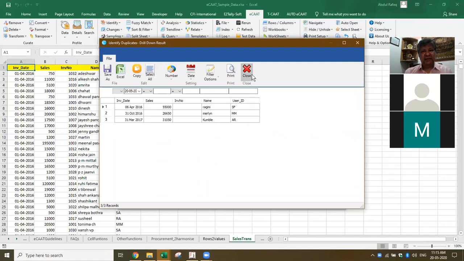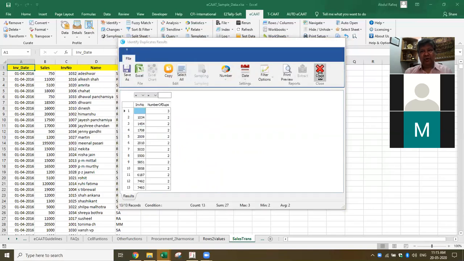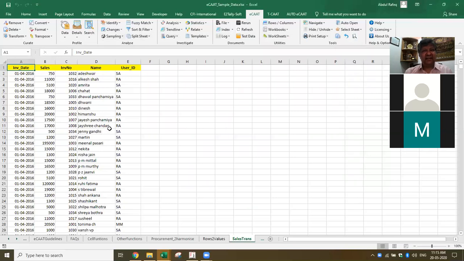Okay, now let me pick up one more. I want to show this data in Excel. I just click, it will be saved in Excel. I want to identify the gaps. Here you want to see whether there are gaps in the invoices. This one, gaps in the invoice number.